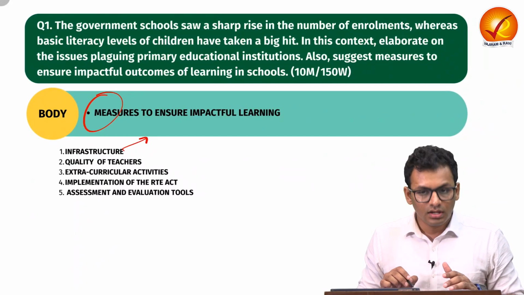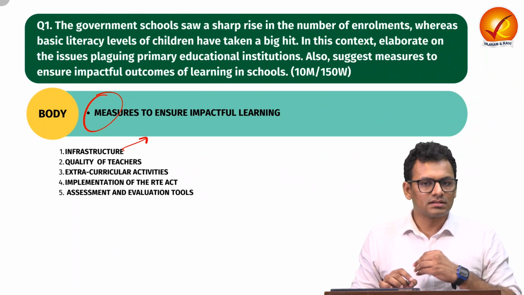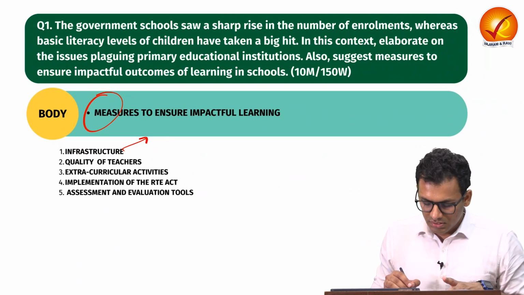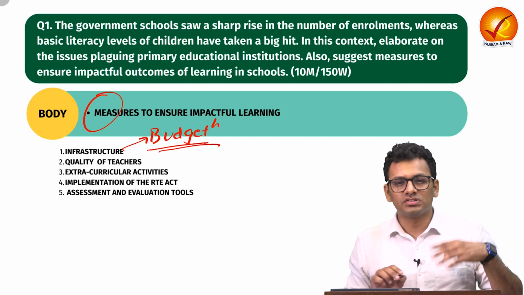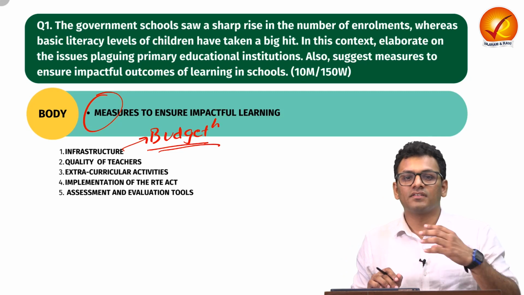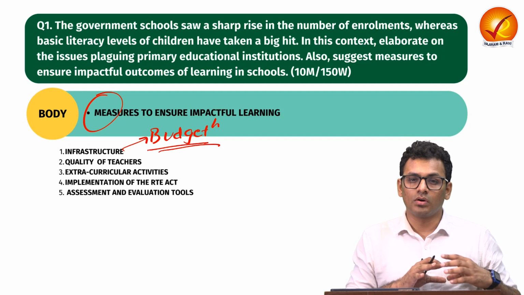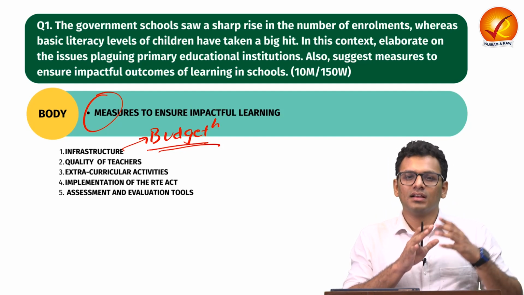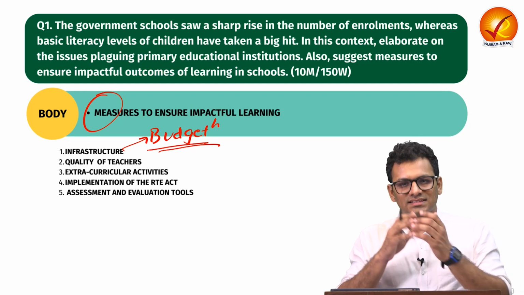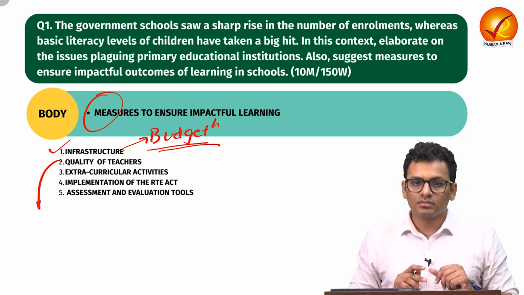The very first, you can talk about how basic primary infrastructure must be there. So budgetary allocation must be there to ensure the right infrastructure for learning is in place. Enabling structures must be there to ensure students are learning as well as their basic needs are satisfied, as in drinking water, access to sanitation, right? So that's infrastructure.